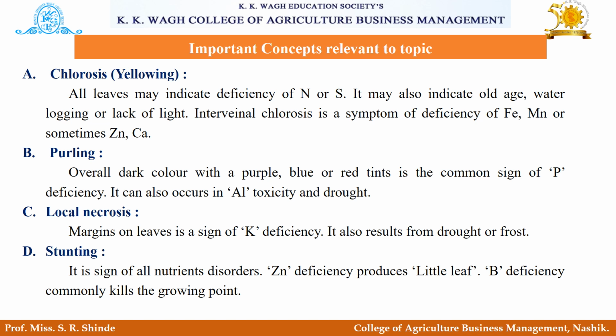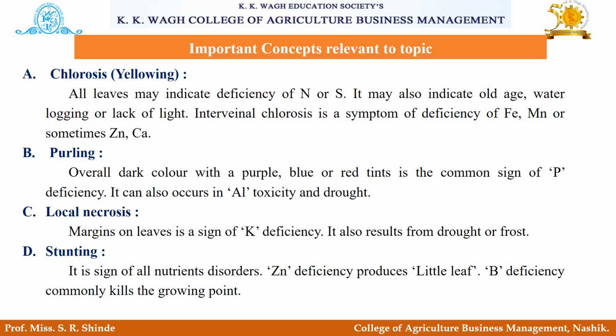Now we'll see chlorosis or yellowing. Yellowing of all leaves may indicate deficiency of nitrogen or sulfur. These are some signs of chlorosis. It may also indicate old age, waterlogging or lack of light. Interveinal chlorosis is a symptom of deficiency of iron, manganese or sometimes zinc and calcium.